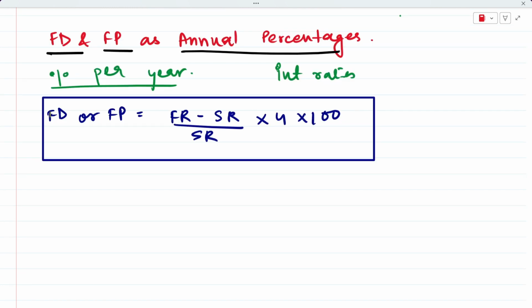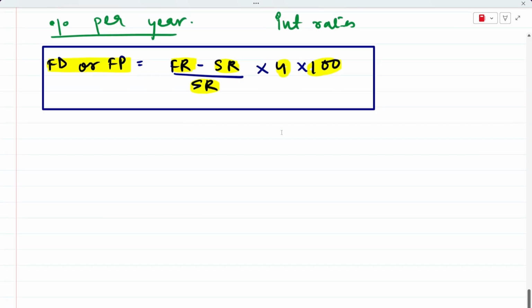So we also have a formula to express forward discount or forward premium, which is to subtract forward rate and spot rate, divide this value by the spot rate, multiply it by 4, and multiply it by 100. Now I'll break it down piece by piece so none of you get confused. Just note down this formula first, and then let's come to the first component of it.